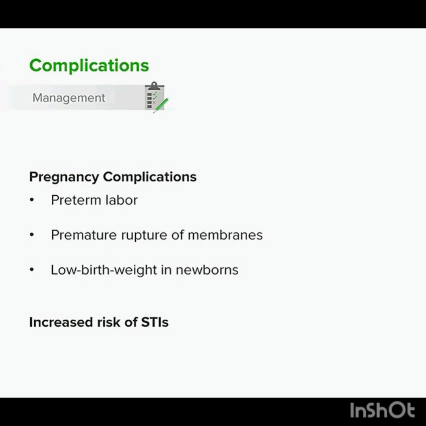There are some potential complications to vaginitis. One of them is preterm labor, so we want to avoid vaginitis in pregnant women. Additionally, it can cause a premature rupture of membranes or low birth weight in newborns, generally bad with pregnancy. Vaginitis also increases risk of sexually transmitted infections for complicated reasons. It could be something to do with the vaginal flora, or it could be the fact that these two things have the same risk of multiple partners.